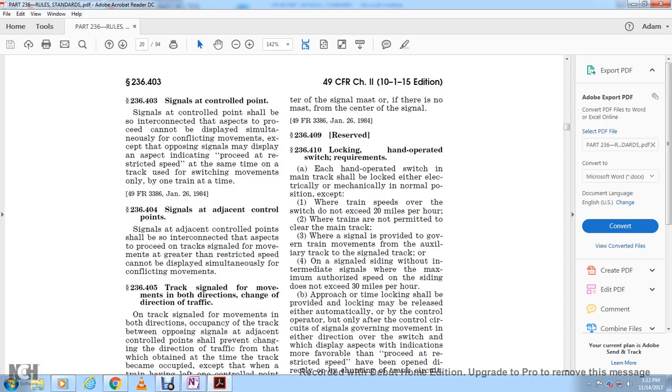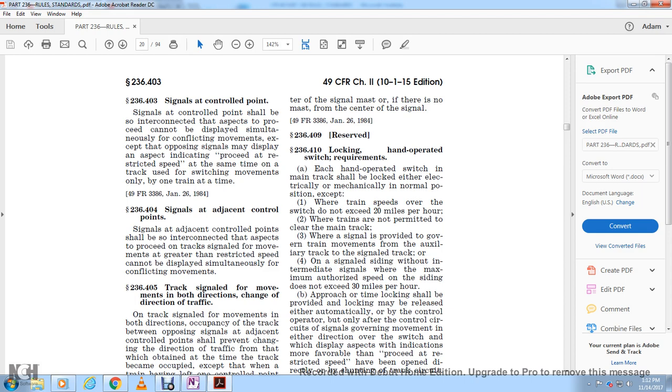236.409 is reserved. 236.410, locking hand-operated switches. Each of the hand-operated switches on the main track will be locked either electrically or mechanically in normal position, except where the train speed over the switch does not exceed 20 miles per hour, but the train is not permitted to clear of the main track, where the signals are provided with the governing of the train movement with the auxiliary track, the signal track on a single siding with the track.